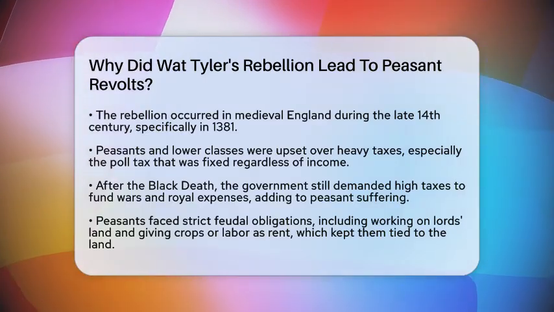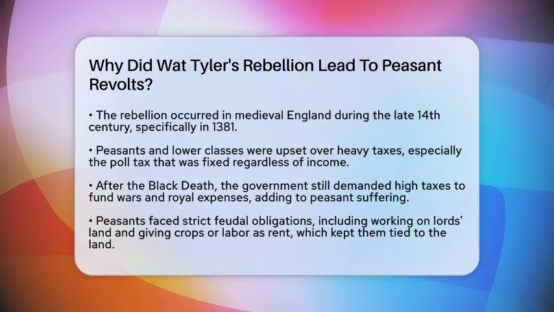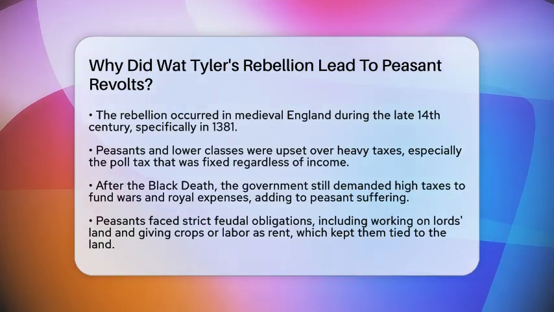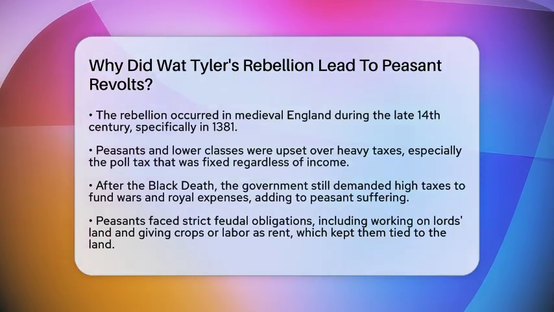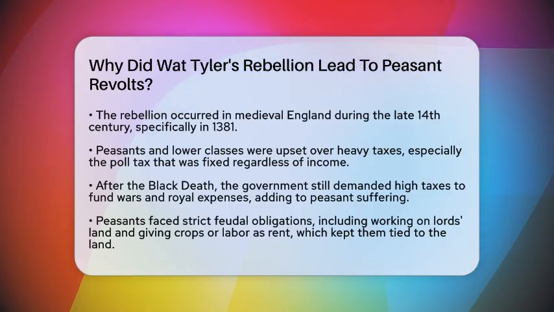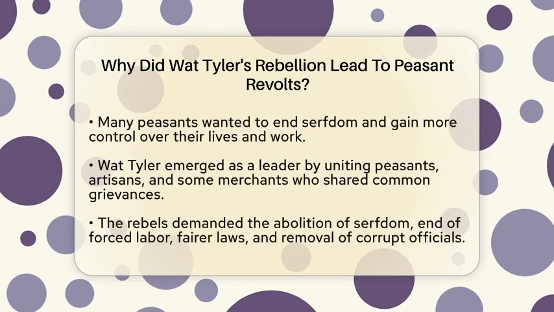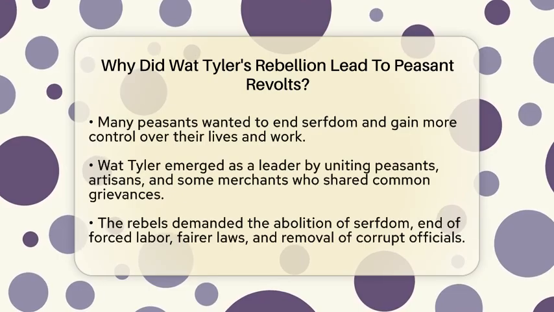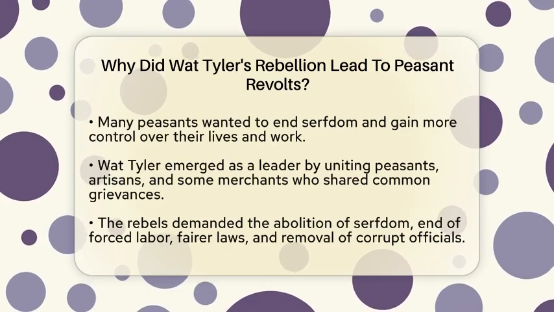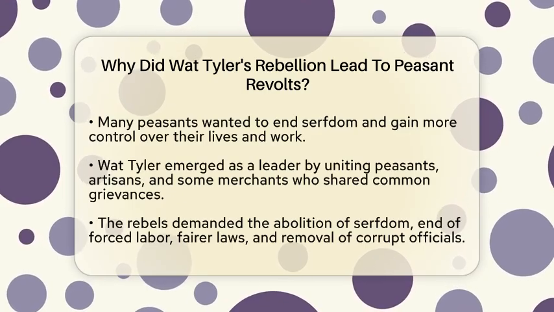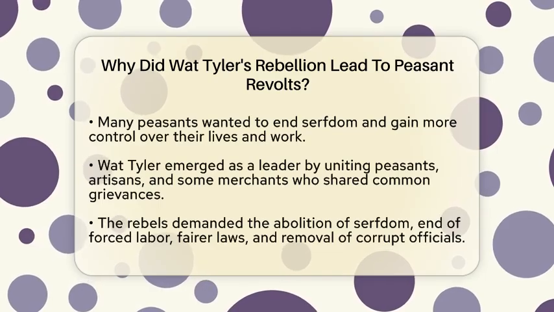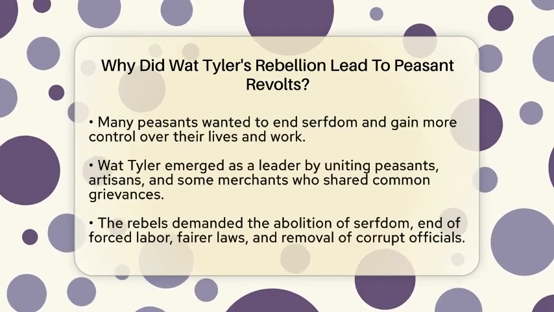The government had introduced a poll tax, which meant everyone paid a fixed amount regardless of income. After the Black Death, which had drastically reduced the population, the government still demanded high taxes to fund wars and royal expenses. This tax was seen as unfair and burdensome. Many peasants were already struggling to survive, so this tax pushed them over the edge.